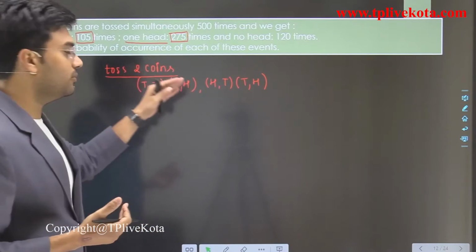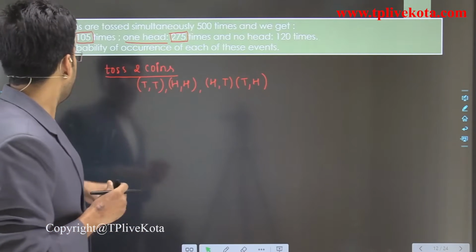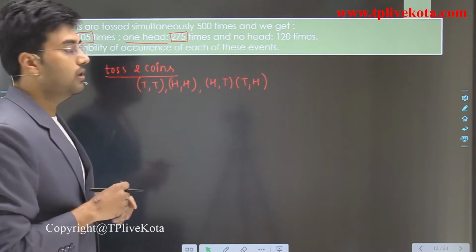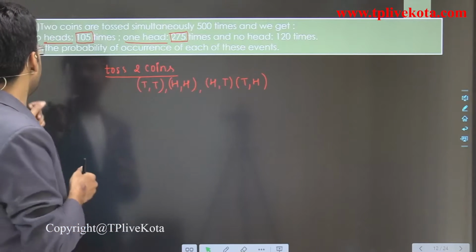So these are the possible cases when we toss two coins. Clear? And here we toss two coins 500 times.